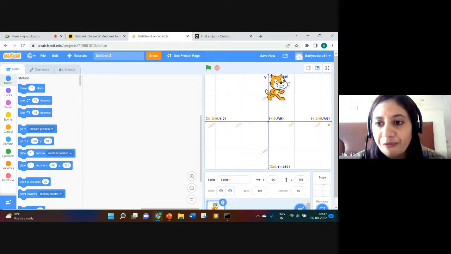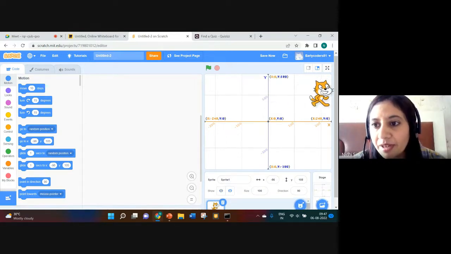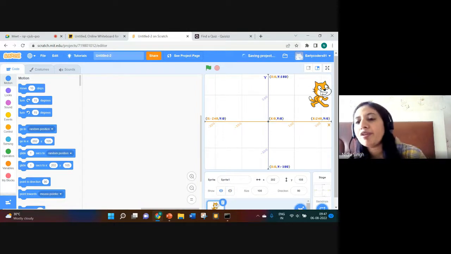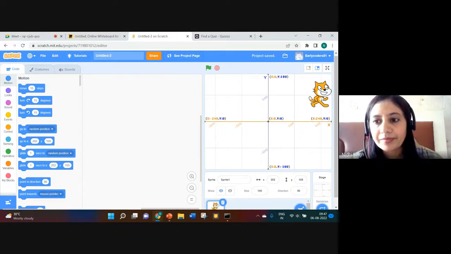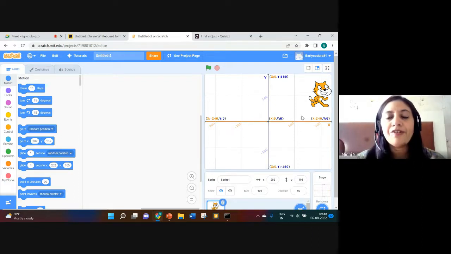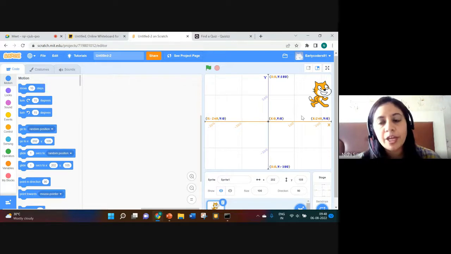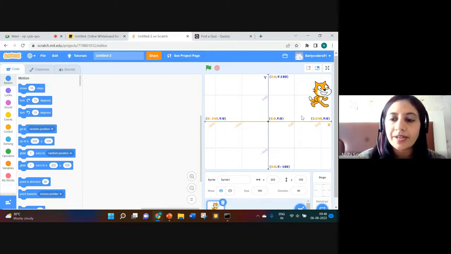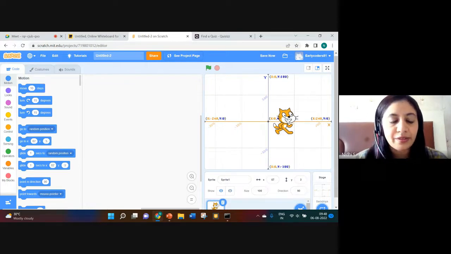Yes. And let's say if my sprite is at this position, Dia, tell me the x coordinate for this. See the numbers horizontally on the x-axis. 200. 200. And what will be the y coordinate for it? See the y-axis. 100. Yes. So its position will be, first x will come, then y will come. So 200 comma 100. Clear? All right.